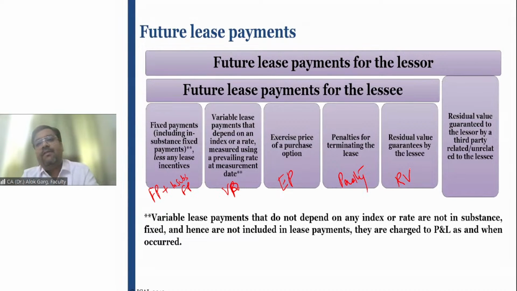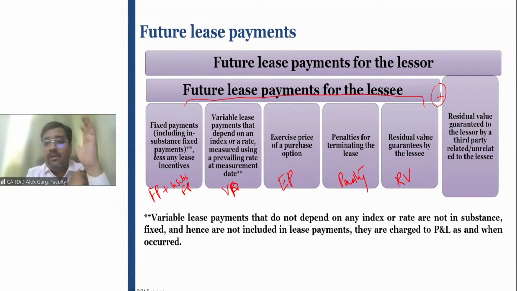From the perspective of the lessor, there is one additional future lease payment. These five are there from the perspective of the lessor. Plus, if residual value is guaranteed to the lessor by a third party, related or unrelated to the lessee. Apart from the lessee, if residual value is guaranteed by any third party to the lessor, that residual value guarantee is also taken into consideration for calculating the future lease payment from the perspective of the lessor.